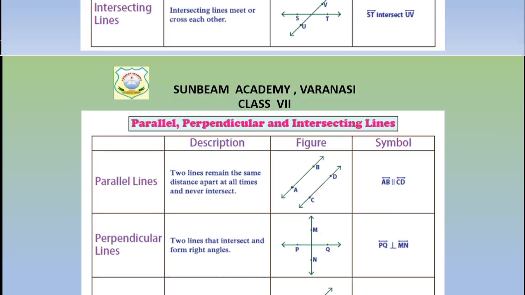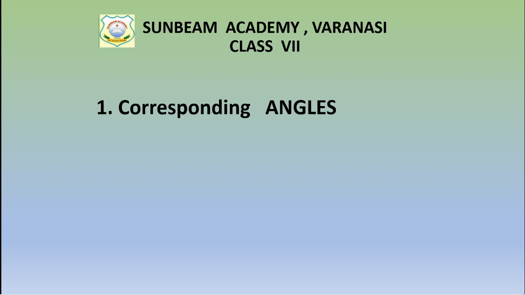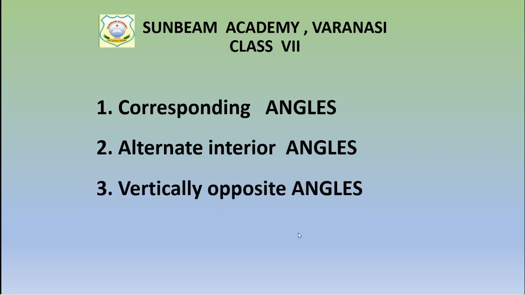Now children, the next point is corresponding angles. In this chapter we will learn about these angles. What do you mean by corresponding angles? Second is alternate interior angles. Then we will learn about vertically opposite angles. Already we have learned this in the previous chapter, but through the parallel line concept and the transversal line concept, we will see it.